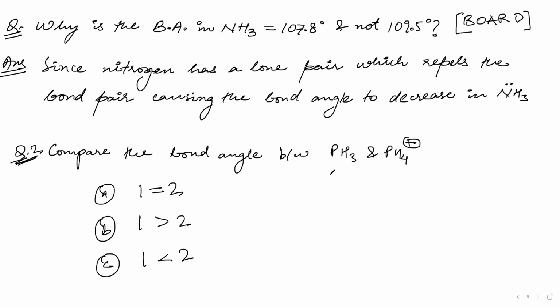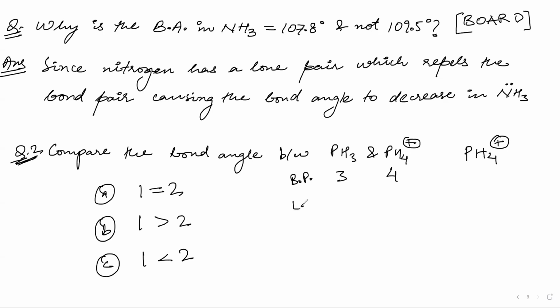So PH3, tell me, how many bond pairs? Count the surrounding atoms fast. 3. Now, how many surrounding atoms can you see for PH4 positive? 4.